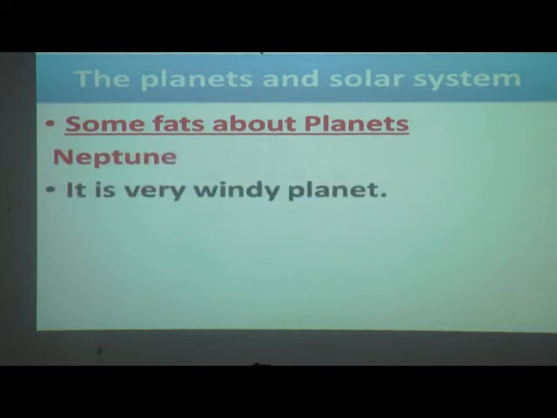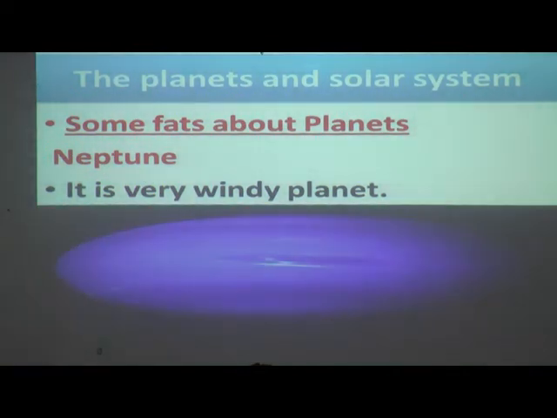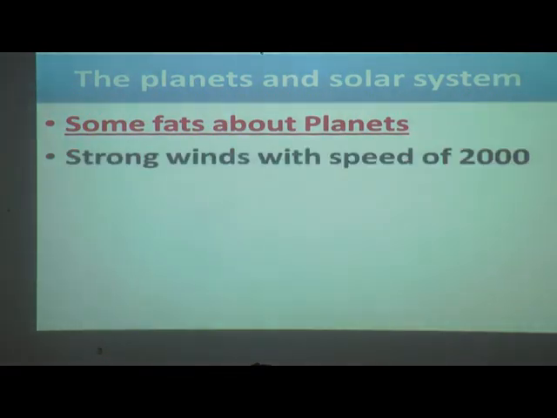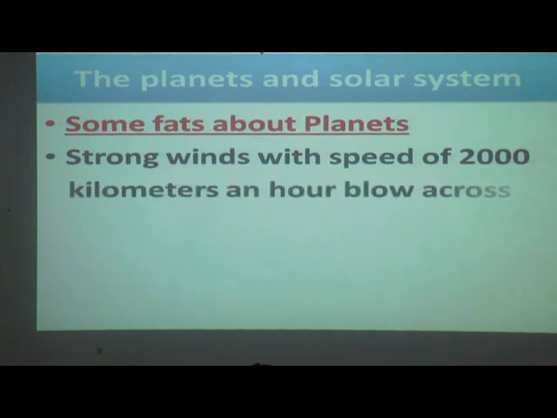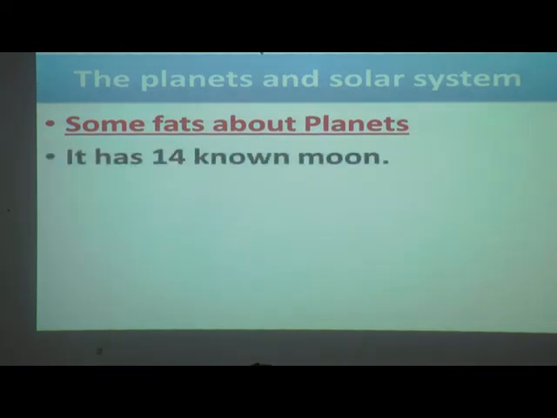It is a very windy planet. Strong winds with a speed of 2000 kilometers an hour blow across the planet. It has 14 known moons.